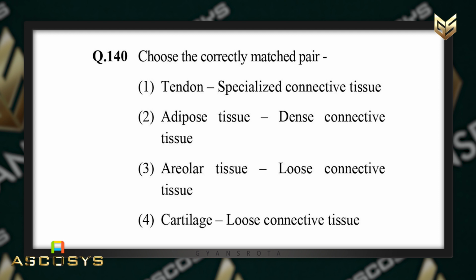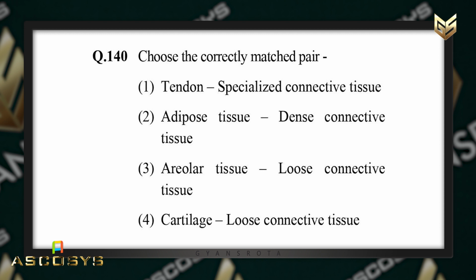So student, we have already discussed the animal tissues in the chapter Structural Organization in Animals, right? In option number 1, it is written tendon, specialized connective tissue. This is the wrongly matched pair because tendon is a dense connective tissue. Now the next is adipose tissue. Here it is written as an example of dense connective tissue, whereas adipose tissue is a specialized connective tissue. And the third option is areolar tissue. It is loose connective tissue. That is the correct answer.